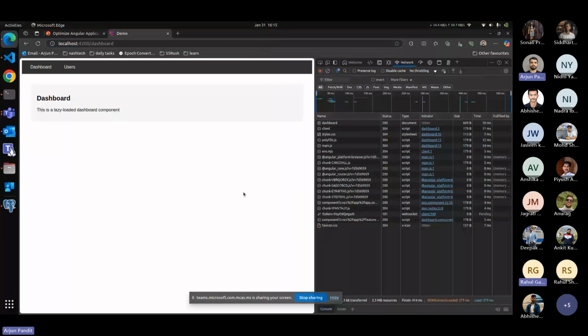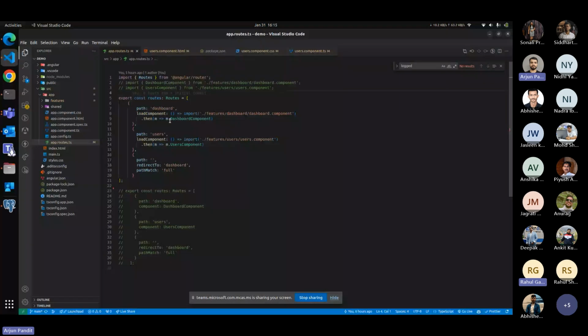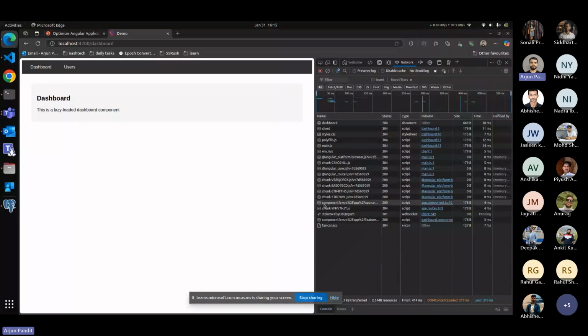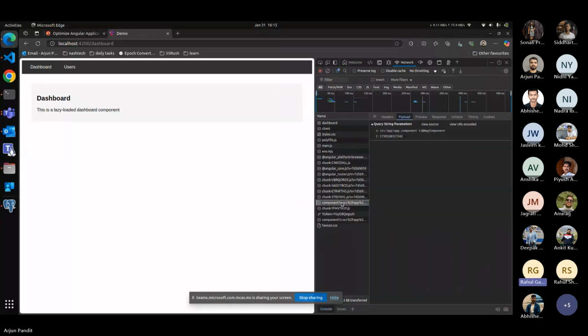Okay, so here you can see I uncommented the lazy loading code, and right now we are dealing with the lazy loading technique. And here you can see only 2 components are loaded on the first hit. The first one is the app component. Basically, I already told you that every component is in the app component, so it's mandatory or necessary. And the second one is the dashboard. Right now we are on the dashboard path, so it's also loaded.